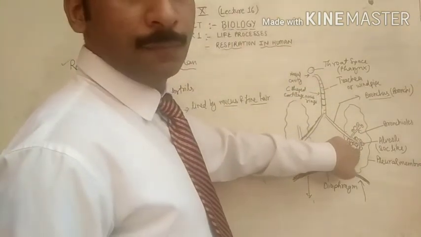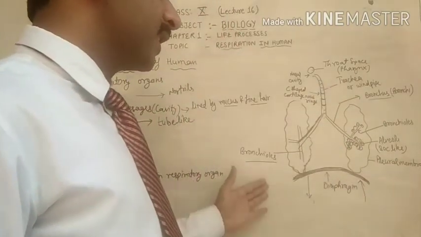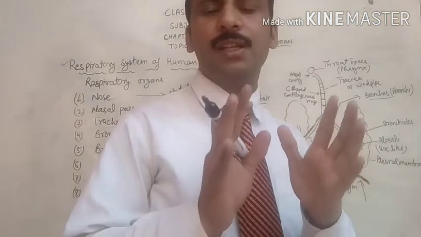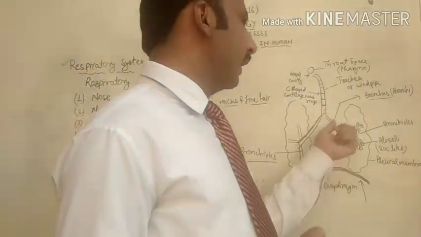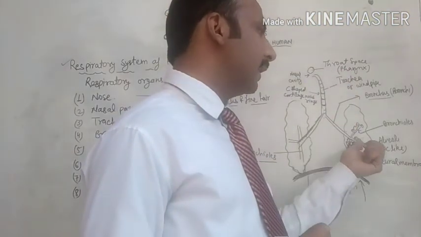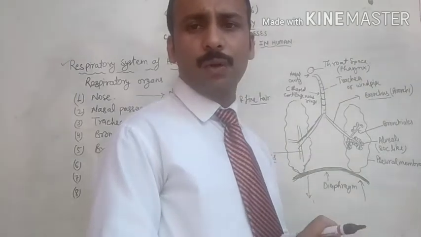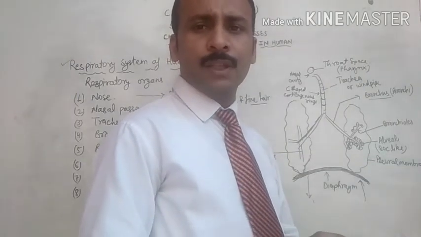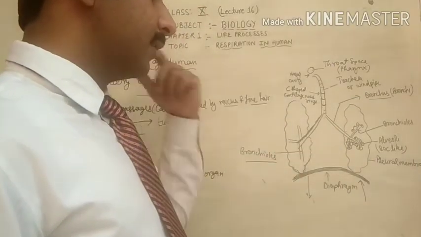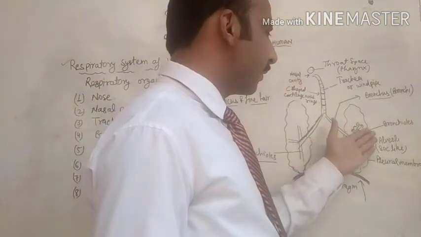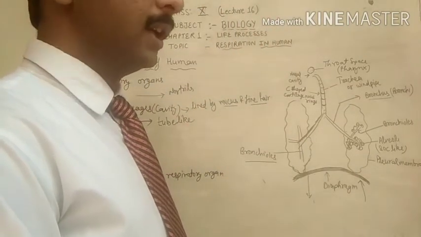Now dear students, as you know very well, the oxygen which we inhale is stored in the alveoli. After that, from these alveoli, that oxygen gas will be transported to each and every cell of the body through the blood, because that oxygen is required to release energy from food. That is why this oxygen gas is transported to every cell of the body through the blood.